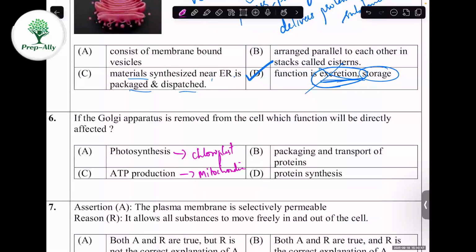So if the Golgi apparatus is removed, the ATP production won't get affected because it's not the work of Golgi. Okay. So if you take this packaging and transport of proteins, yes. If you take the last option, the protein synthesis is done by ribosomes. So the correct option will be D. Golgi apparatus is removed from the cell, packaging and transporting of proteins will get affected. Got it?